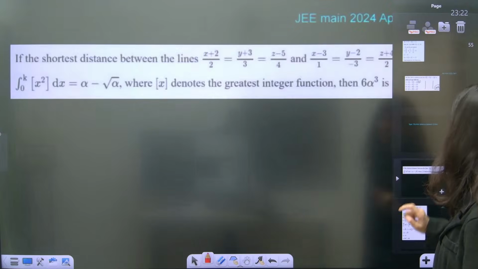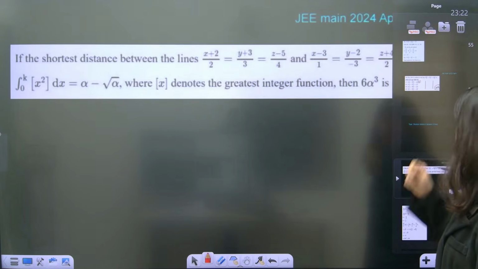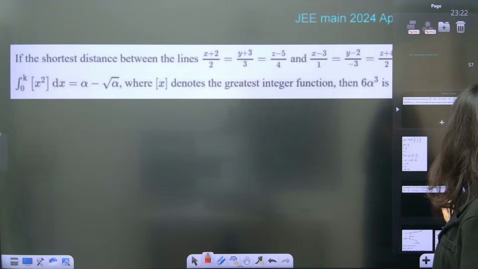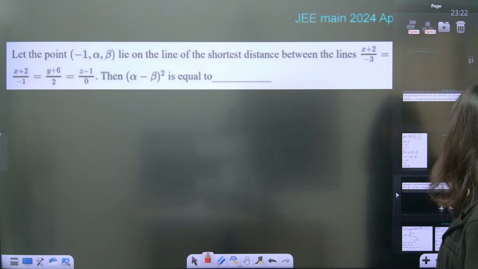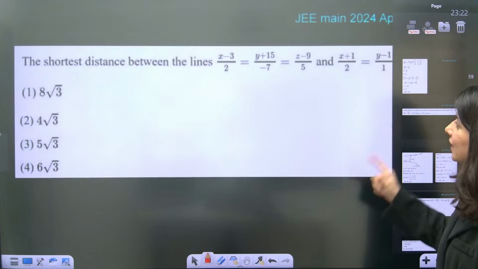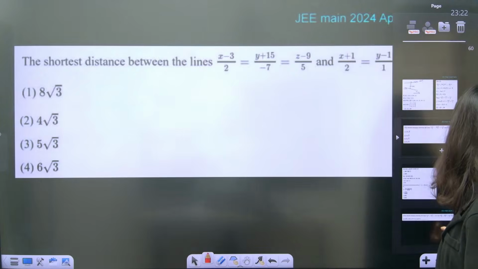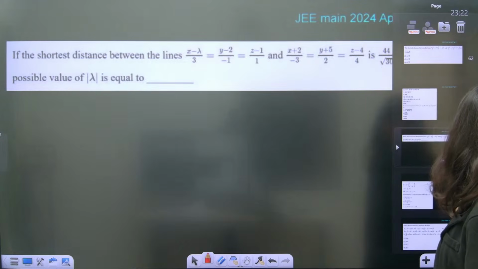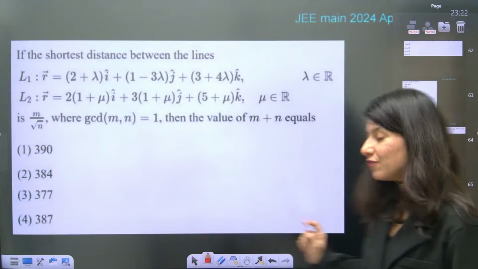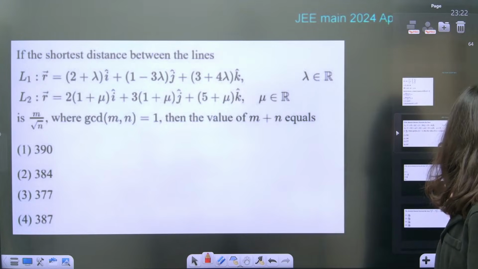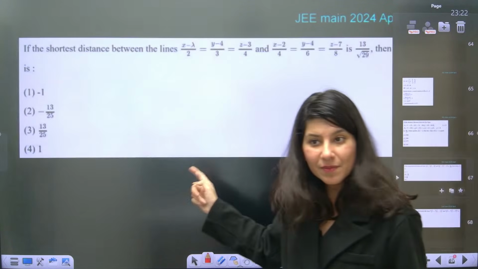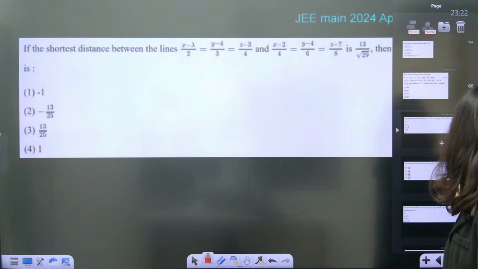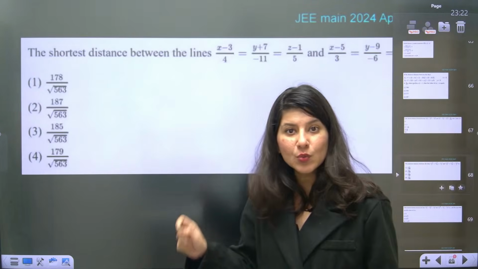Okay, ma'am. This is question number 1. Can you see? April attempt JEE Main 2024. Again, April attempt JEE Main 2024. Yes, April attempt JEE Main 2024.